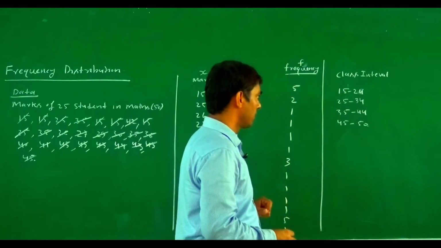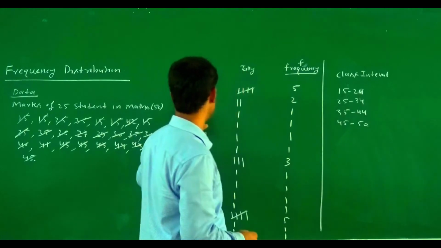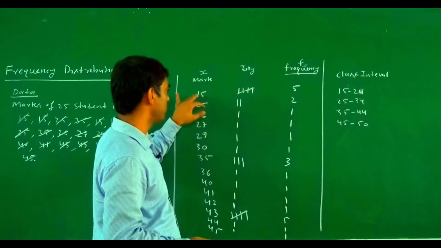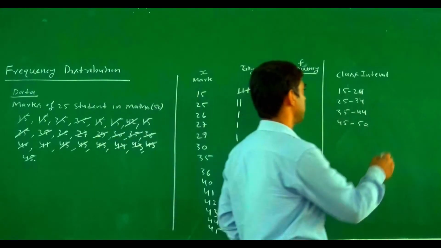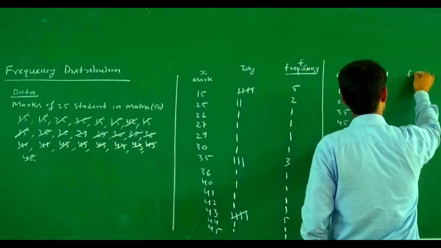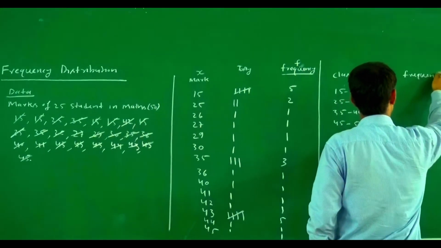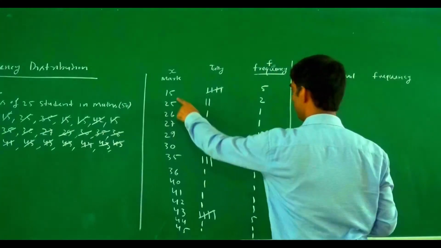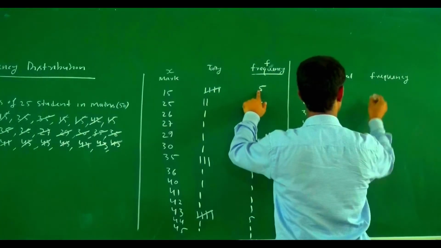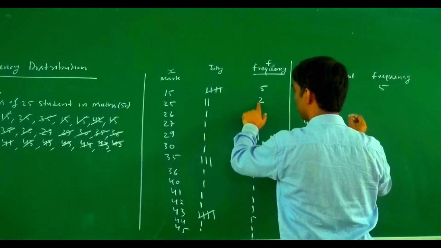So for the class interval 15 to 24, how many is the frequency? Here we write the frequency. Between 15 to 24, how many data? 5. Then 25 to 34.